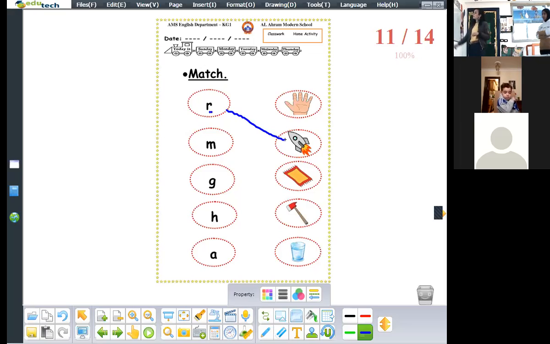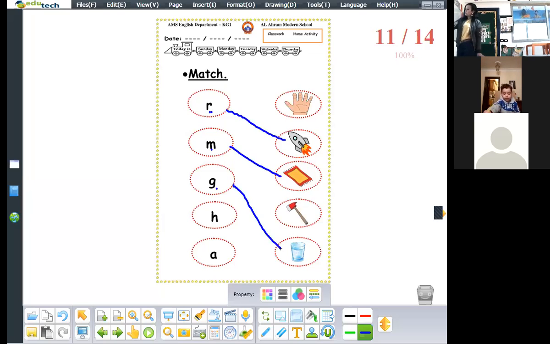Okay, next. What do you see here? What is this sound? Okay, which one here starts with this sound? What is this? Mat. Yes, mat starts with this sound. Okay. What is this sound? G, g, g. Okay, which one here starts with g sound? Yes, glass.